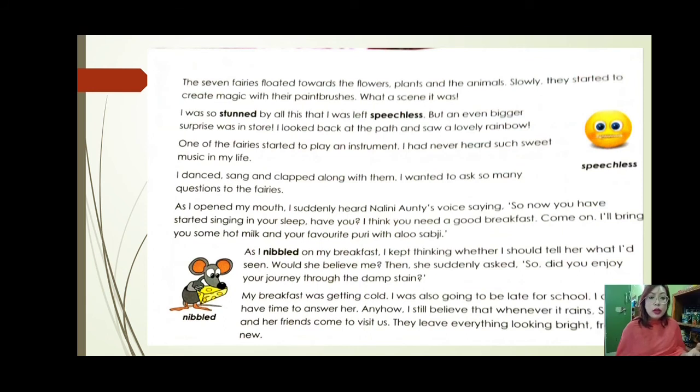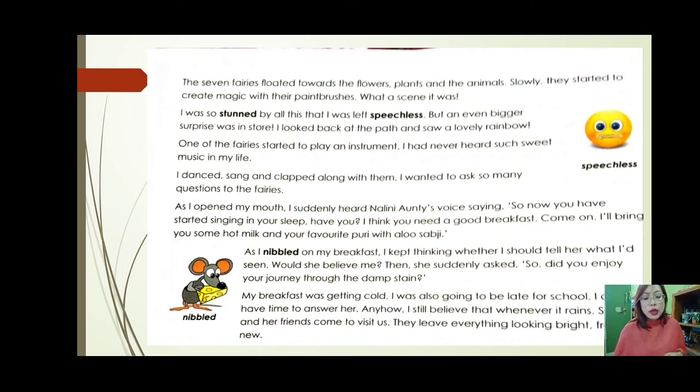So, what did the author try to do? "I danced, sang, and clapped along with them." Okay. So, what did he do? He danced and he also sang. Okay, he started singing, he started dancing, started clapping his hands along with them.